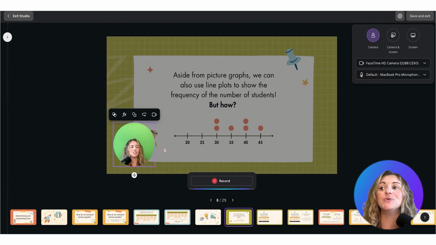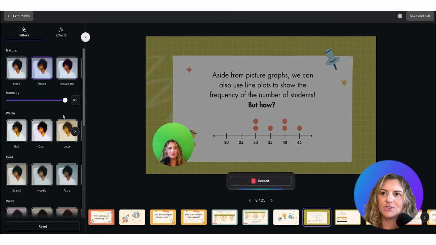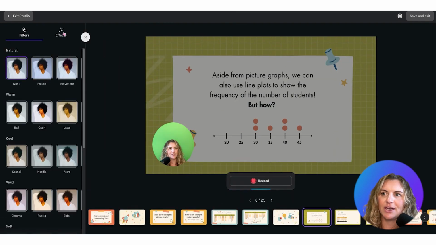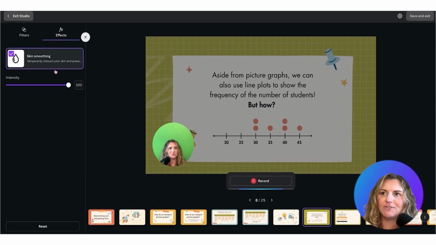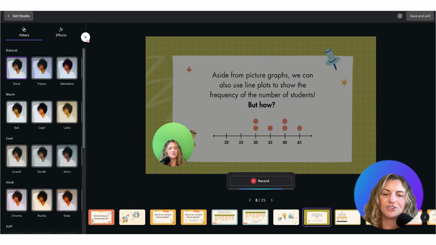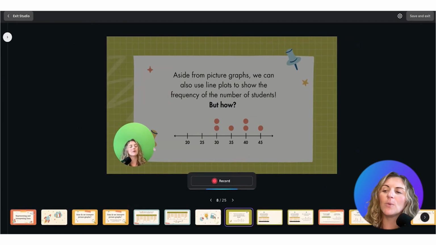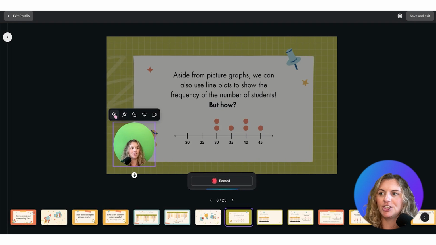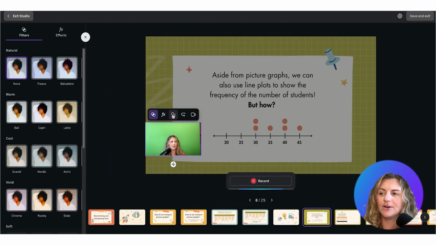Now, what I'm going to do now is you can play with the filters. Obviously, students will do this. No real sense to do this right now. And you can also do some like skin smoothing if you wanted, change the filtering, which we can play with in a little bit. But what I'm going to do now, and you can change the shape of this recording here, is I'm going to now record this voice.